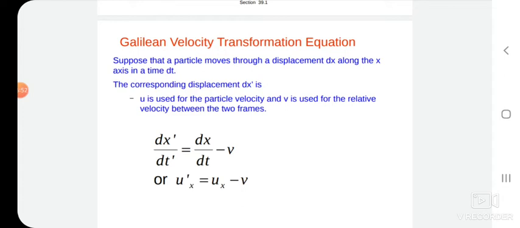That is, accelerations measured by the two observers in the two frames are the same. Hence, acceleration is invariant under Galilean transformation. Acceleration is invariant, but velocity is variant, because u prime is not equal to u, but acceleration a prime is equal to a. That is why acceleration is invariant under Galilean transformation.